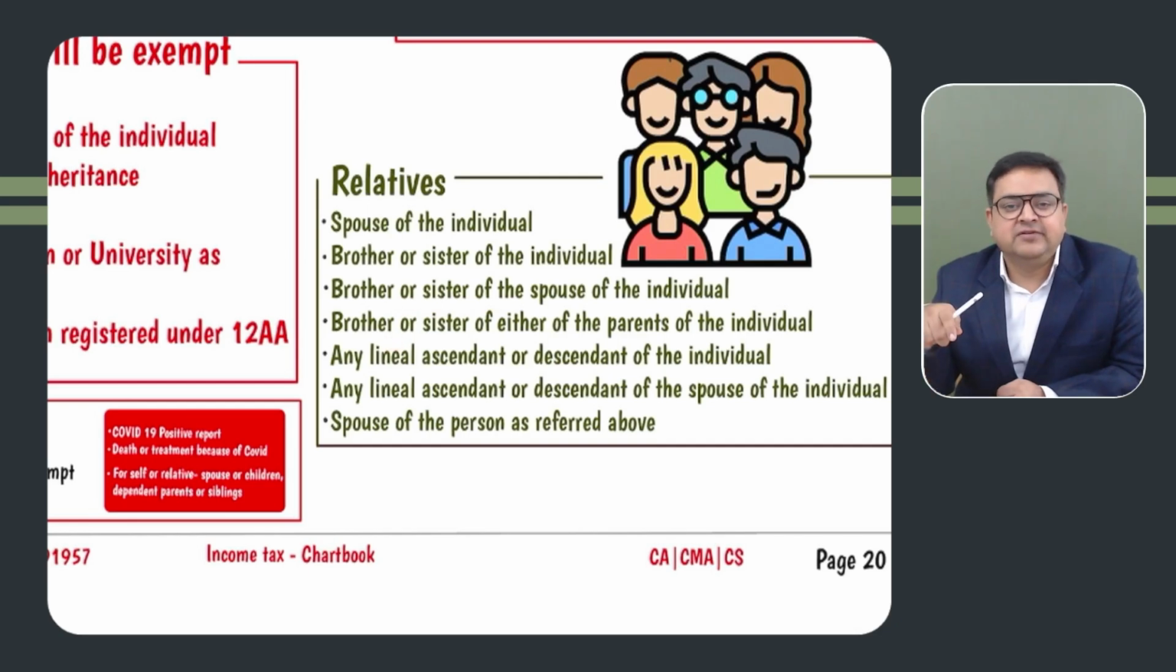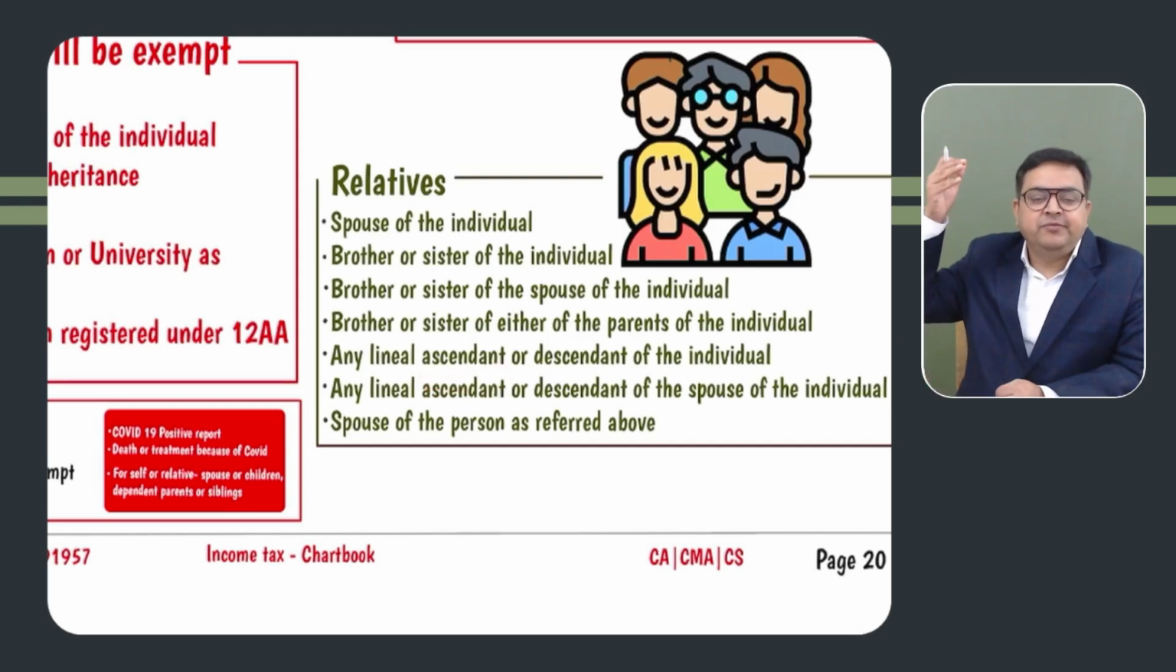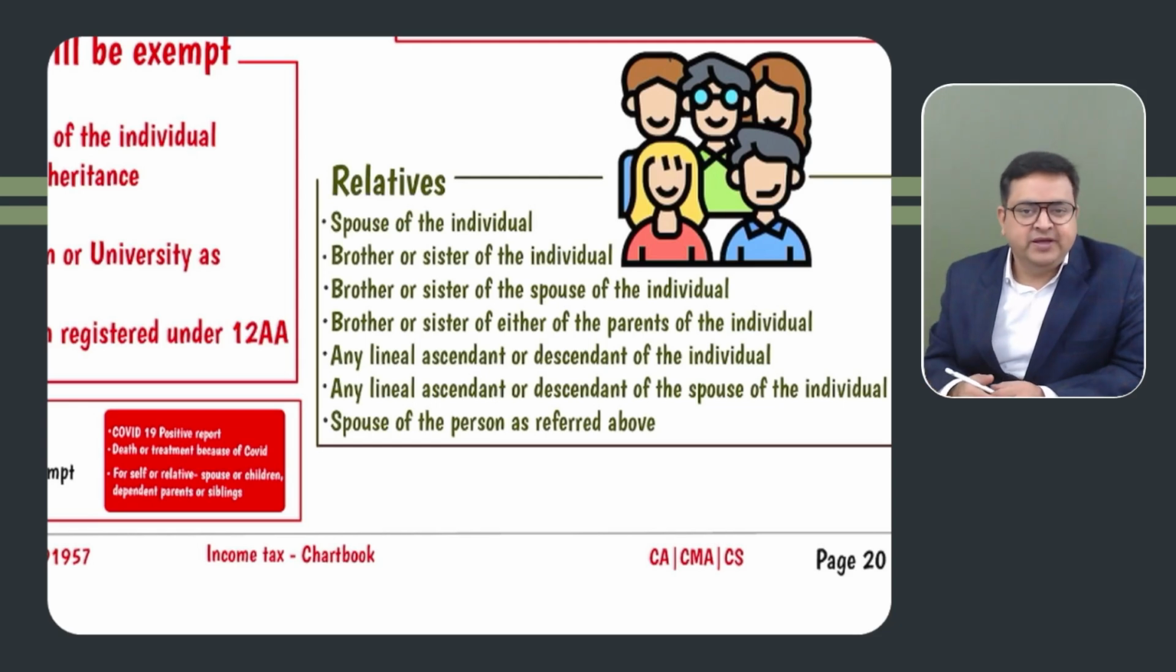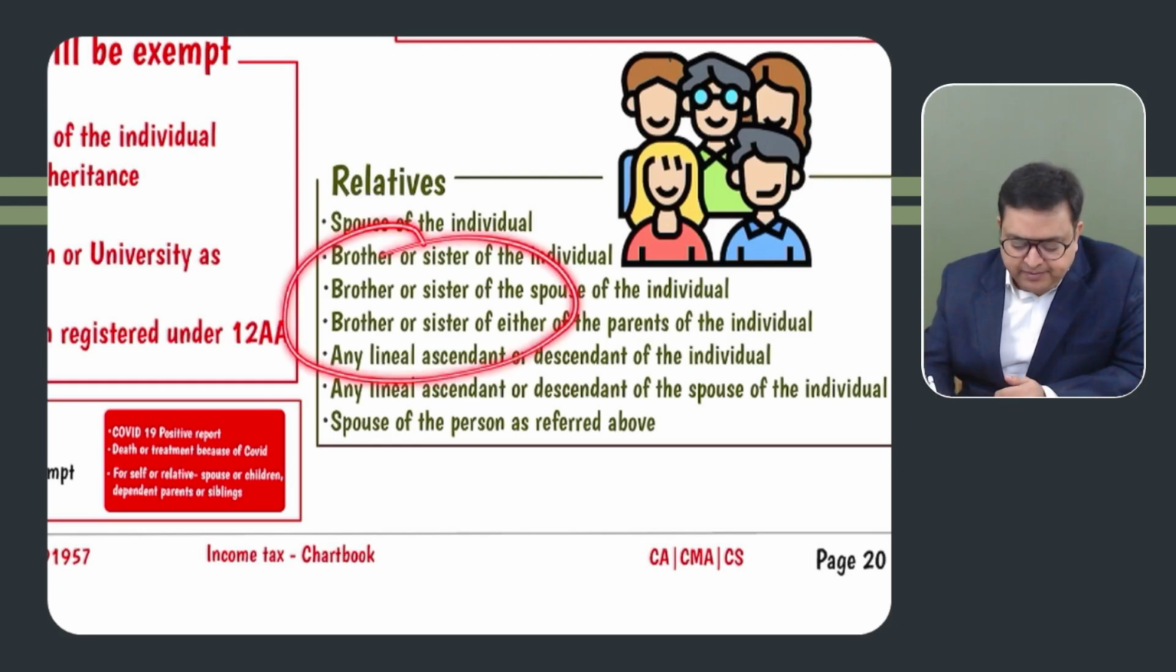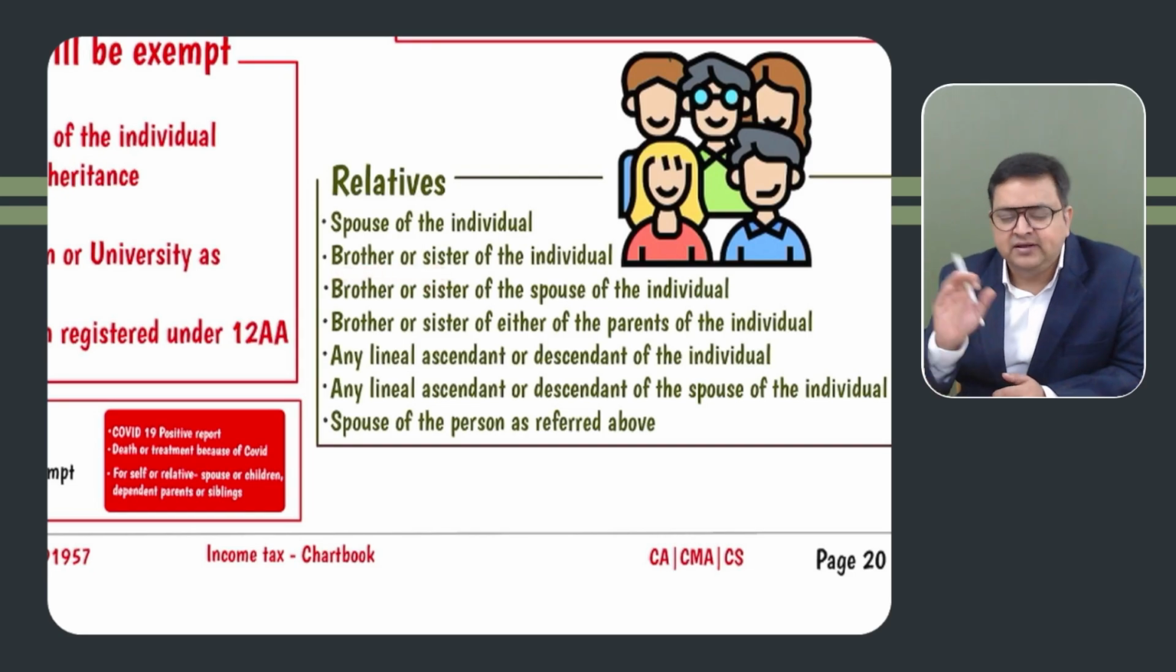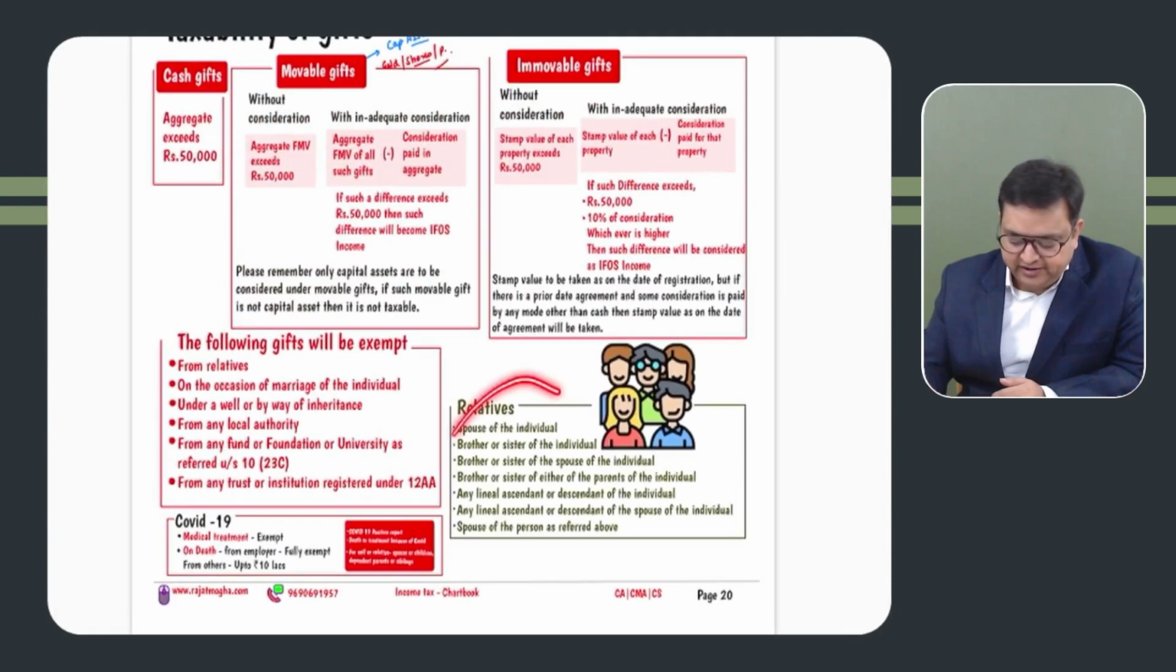Uncle has given the gift, aunt has given the gift, parents' brother, parents' sister, father's brother, father's sister, mother's brother or mother's sister have given the gift, then it is also not taxable, it is exempt. Any linear ascendant or descendant, linear ascendant would be parents, grandparents, descendant would be children, grandchildren, it would also be exempt. Spouse's linear ascendant, that is if you have received the gift from father-in-law, mother-in-law, then also it would be exempt, right? Or any of the spouses of the people who are mentioned over here, if we have received from brother or brother's spouse, sister or sister's husband, then also it would be exempt. They are all relatives.